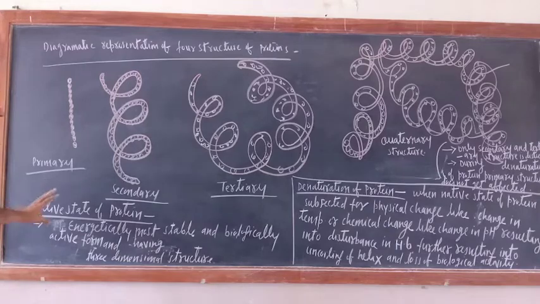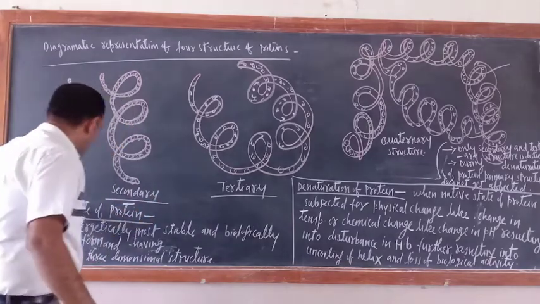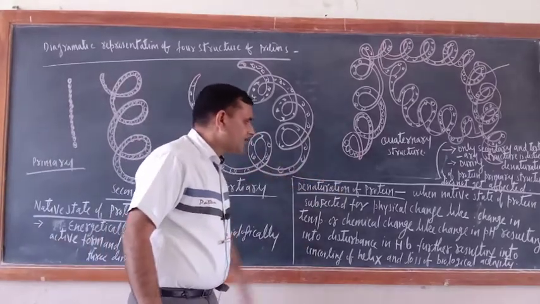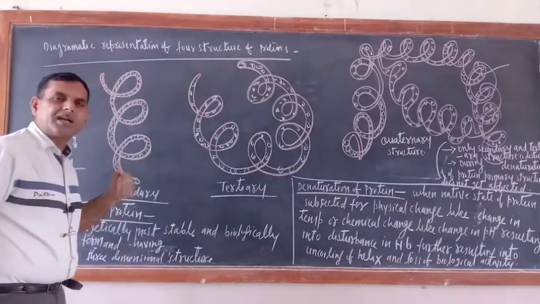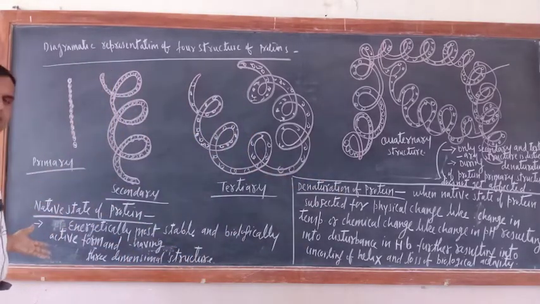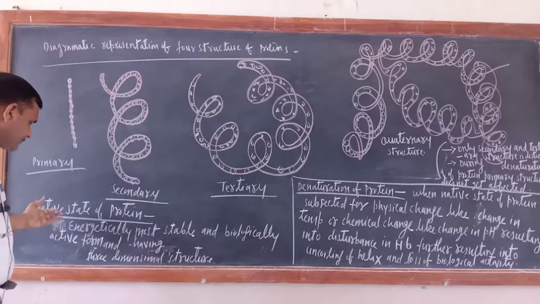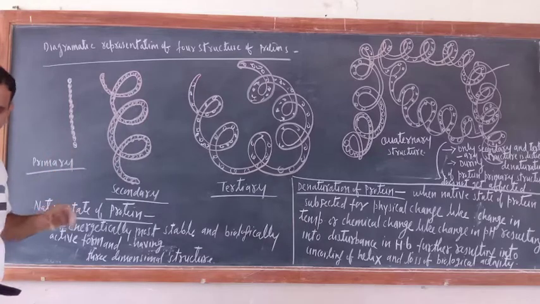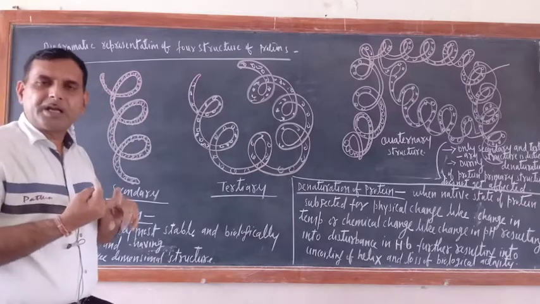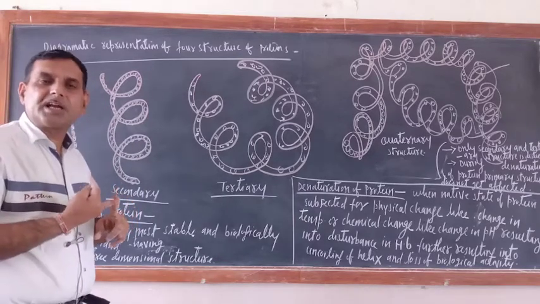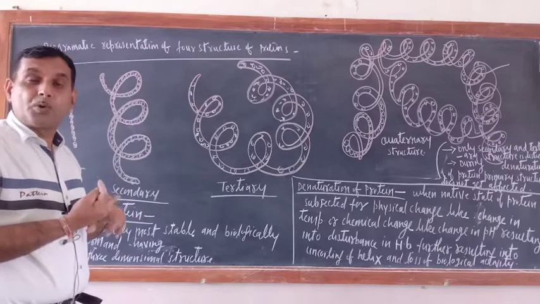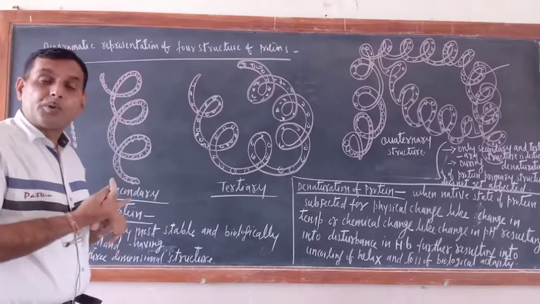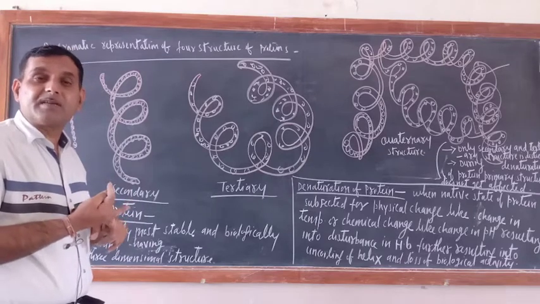Now there are two terms. The first term is native state of protein or native protein. Another one is denaturation of protein or denatured protein. So just try to understand here. What do you mean by native state of protein? Just see. The protein which is energetically most stable, biologically very active, and having a three-dimensional structure.